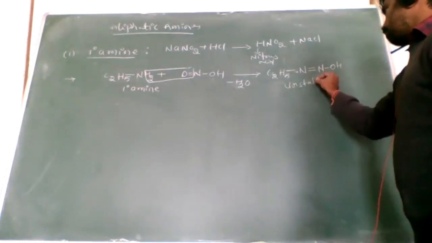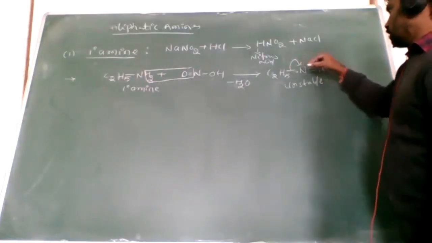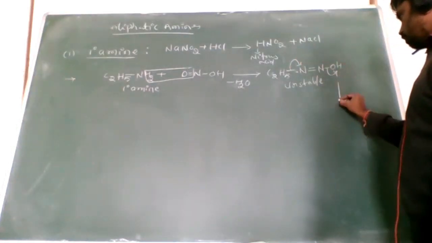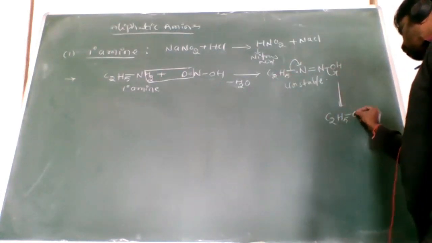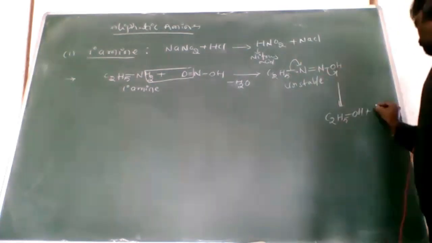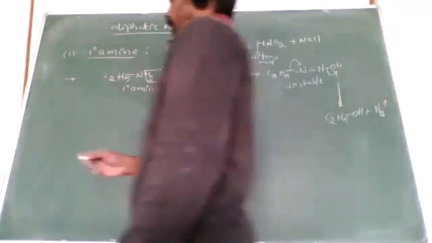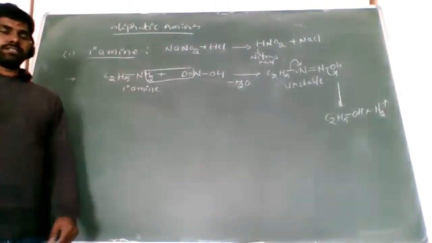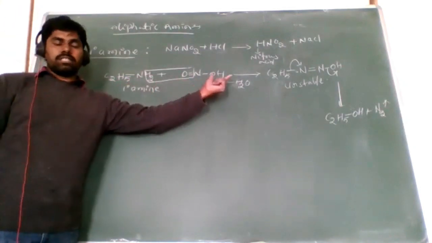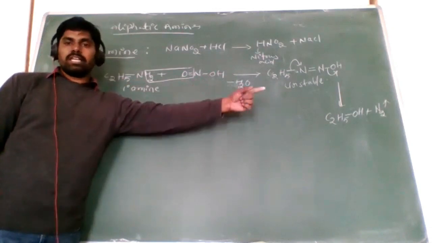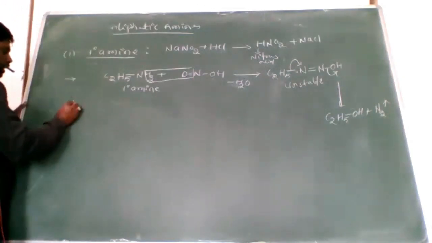Unstable. So when these electrons shift to here, we get OH minus, and C2H5OH plus nitrogen gas. So this is the separation of primary amines by using nitrous acid. When primary amines react with the nitrous acid, we get the alcohol and nitrogen gas is evolved. Except methylamine.